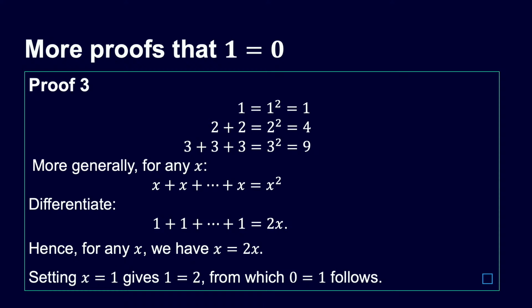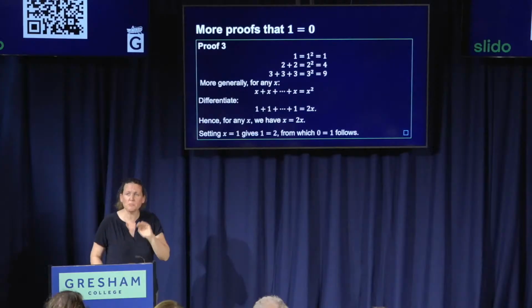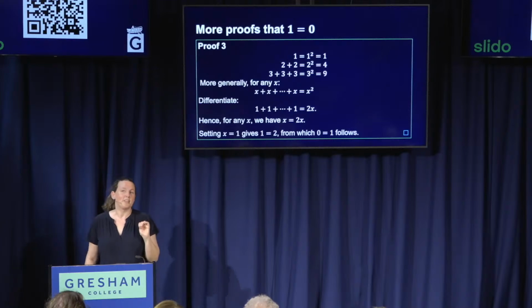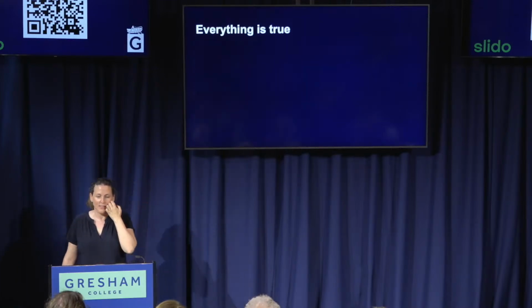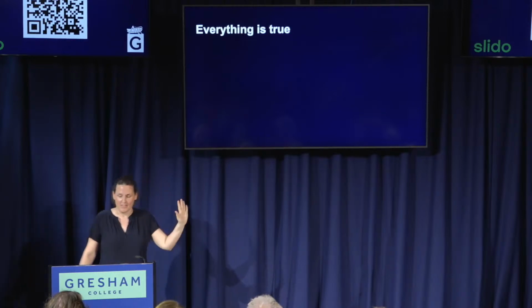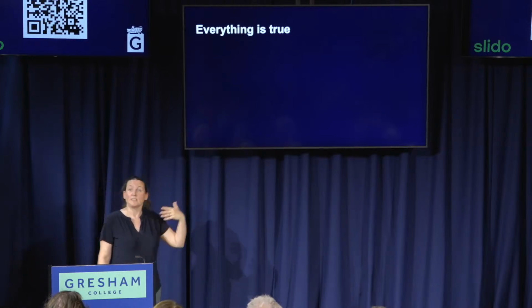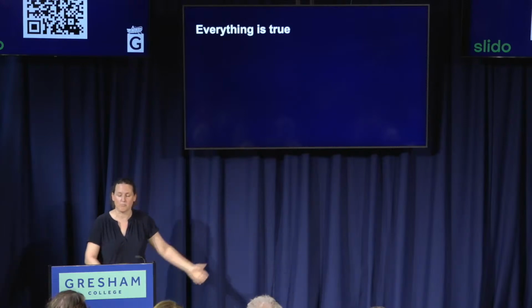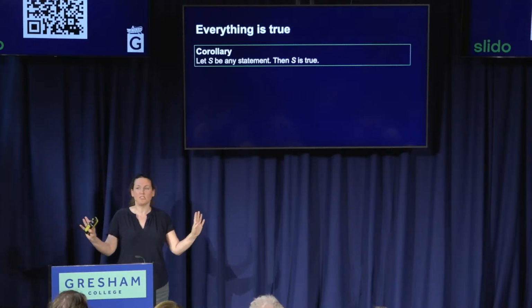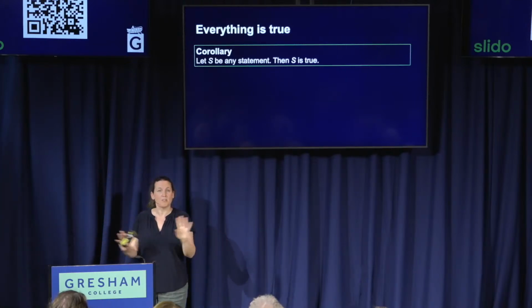So listen, I've given you 3 proofs. I think it would frankly be churlish if you didn't now believe that 1 equals 0. So let's assume you do believe that 1 equals 0. That allows us to do something very interesting. We can now prove that everything is true. Everything. It's a corollary. This is a theorem that's a consequence of a previous theorem. So here's the corollary. Let S be any statement, then S is true. So this solves all of our worries, and we can prove everything.